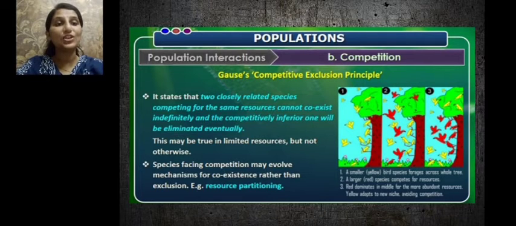Species facing competition may evolve mechanisms to coexist rather than exclusion, and this is called resource partitioning. Instead of getting completely eliminated or removed, such competitors who compete for the same resource evolve mechanisms for coexistence rather than exclusion.